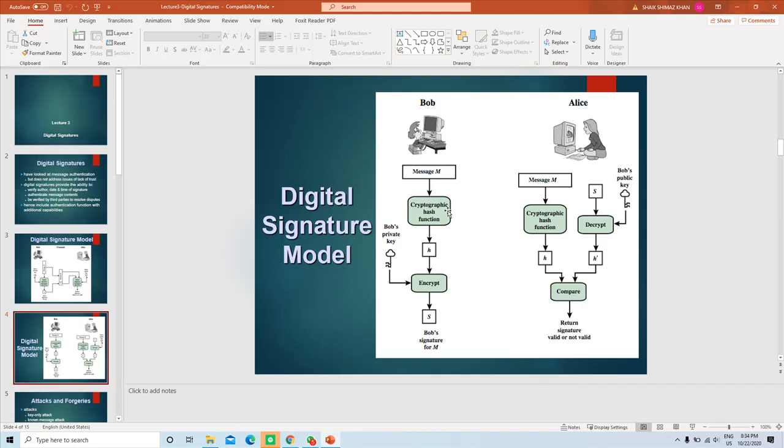In this communication, we want to ensure non-repudiation and also message authentication. How can we do this? Bob sends the message to Alice, and later Bob should not be able to say that he did not send the message. How can we implement non-repudiation? Through the digital signature.